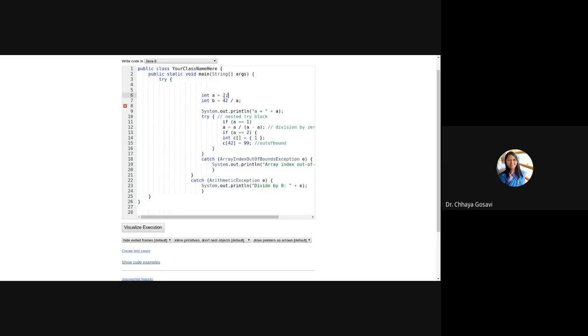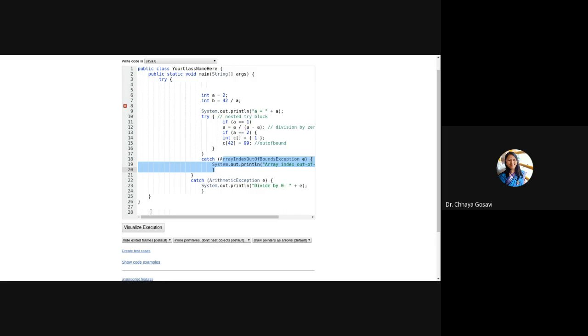If value of A is 2, this line will get executed. It will print whatever the value of A is, that is 2. A is not 1, so it will search in this try. A is equal to 2, so this line will cause index out of bound exception. It will match with this catch block and it will print array index out of bound.